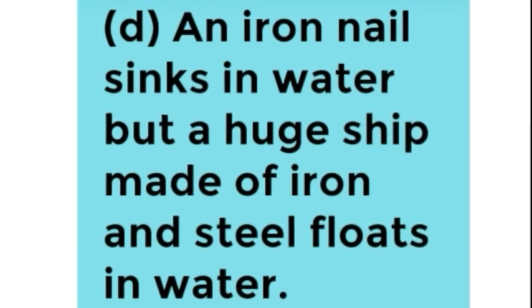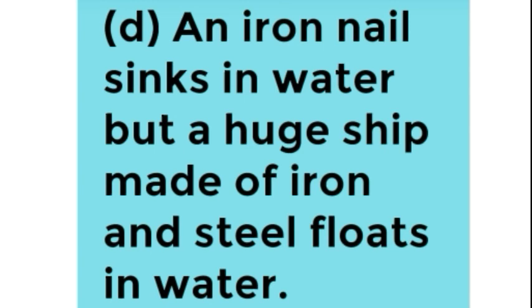Now part D: an iron nail sinks in water, but a huge ship made of iron and steel floats in water. What is the reason? Iron nail is so small and ship is so huge. So how is it possible that an iron nail sinks in water, but the huge ship which is made of iron and steel floats in water? The reason is that the iron nail is denser than water. The density of the iron nail is greater than the density of water. So being small, it sinks in water because its density is greater than the density of water.